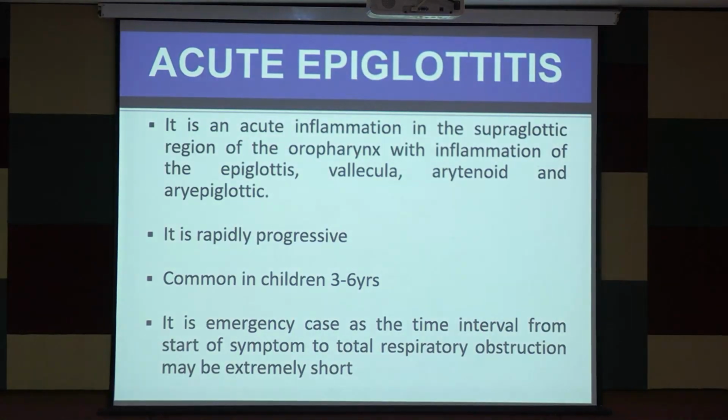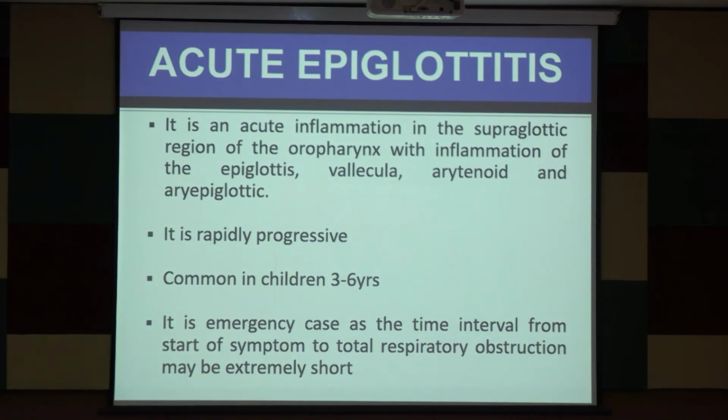So what is acute epiglottitis? It is an acute inflammation of the supraglottic region of the oropharynx with inflammation of the epiglottis, vallecula, arytenoid and aryepiglottic fold. It is a rapidly progressive disease. The most common age of children presenting with this disease is 3 to 6 years.